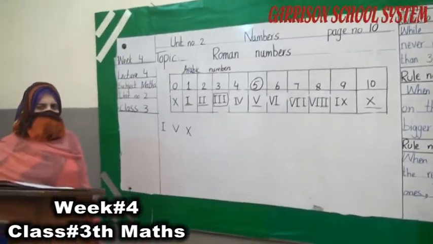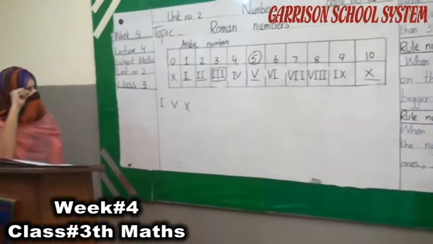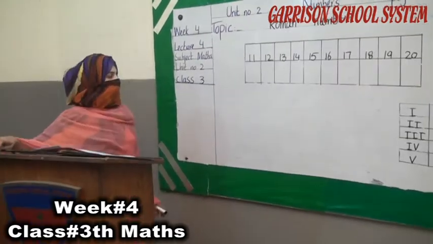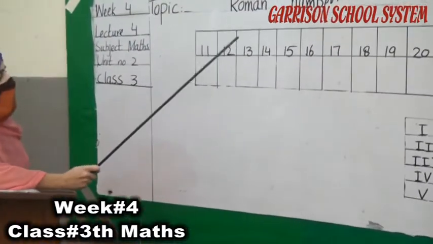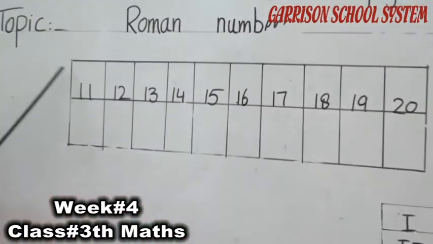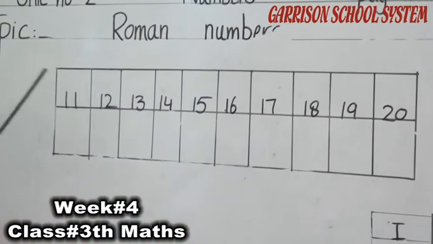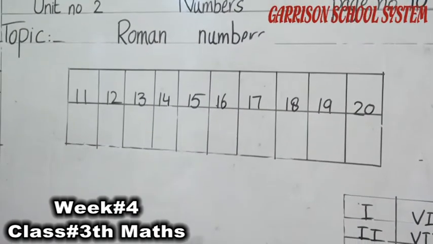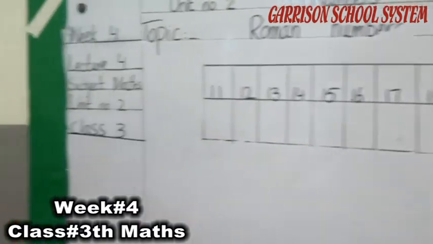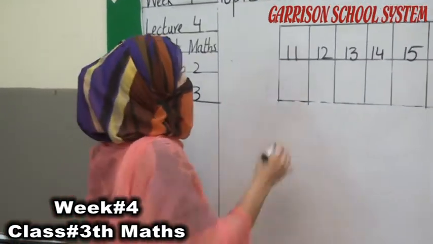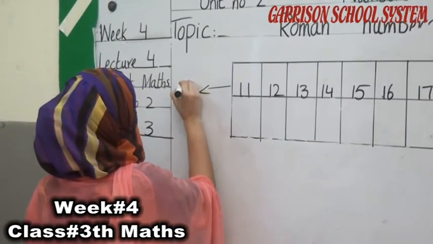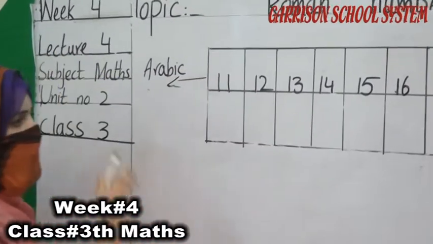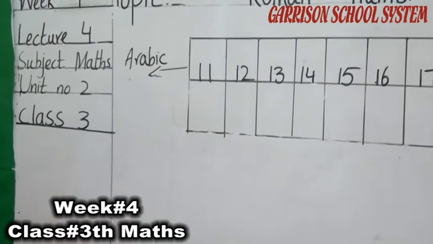Understand, students? You have to learn this counting and also learn these rules. Now look at another number. Previously we discussed numbers from 0 to 10. Now we will discuss numbers from 11 to 20. Now we have to write these numbers in Roman counting. As you know, these are our Arabic numbers. And now we have to write these numbers in Roman numbers.